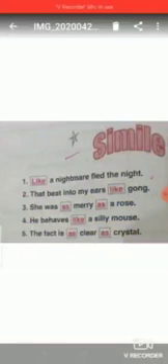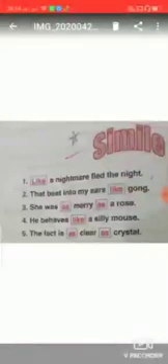Let's see a few more examples to make it more clear. Our next example is, like a nightmare fled the night. As I told you and as we have seen in the definition, if a sentence has as or like in it, it shows that the sentence is a simile.